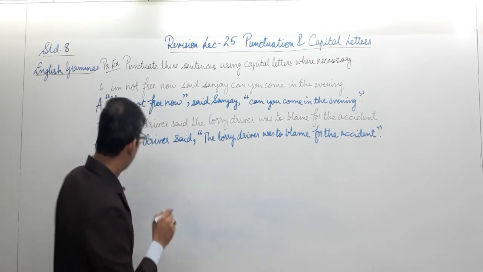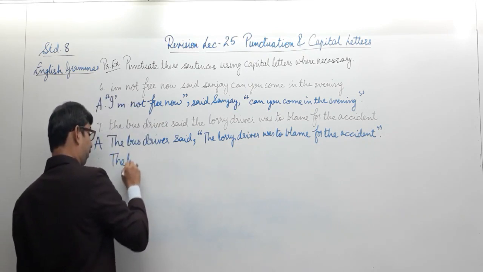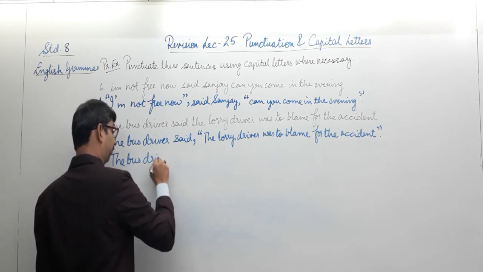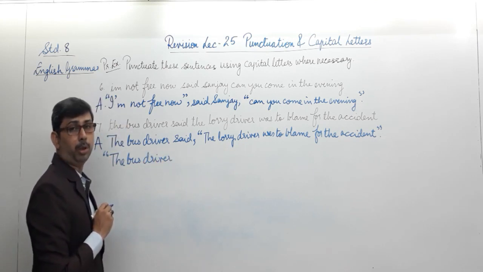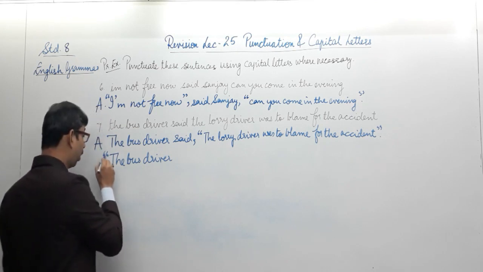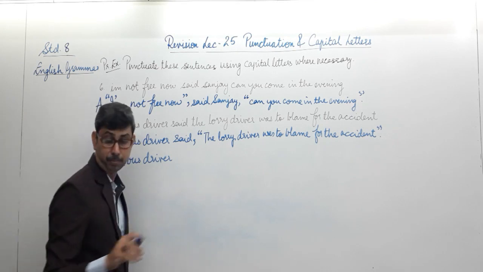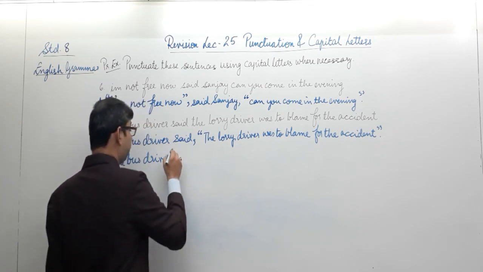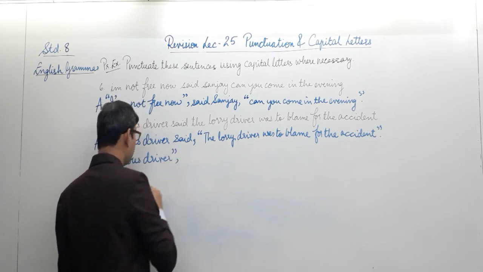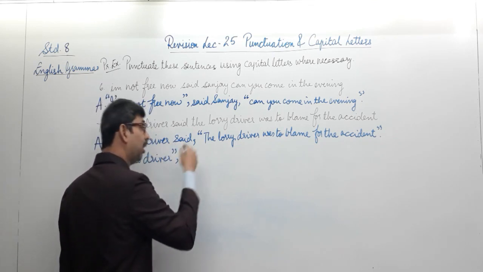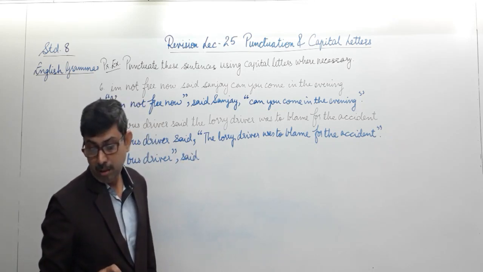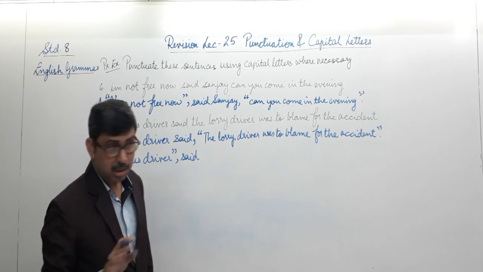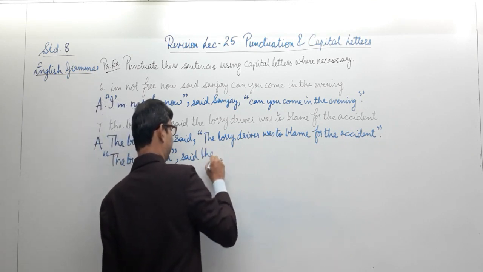Have a careful look. The bus driver, and if I apply the quoted speech over here, the inverted comma, in the first place I am using the open and close quotations, the bus driver said the lorry driver. Now I have changed the position of my comma over here, said the lorry driver.